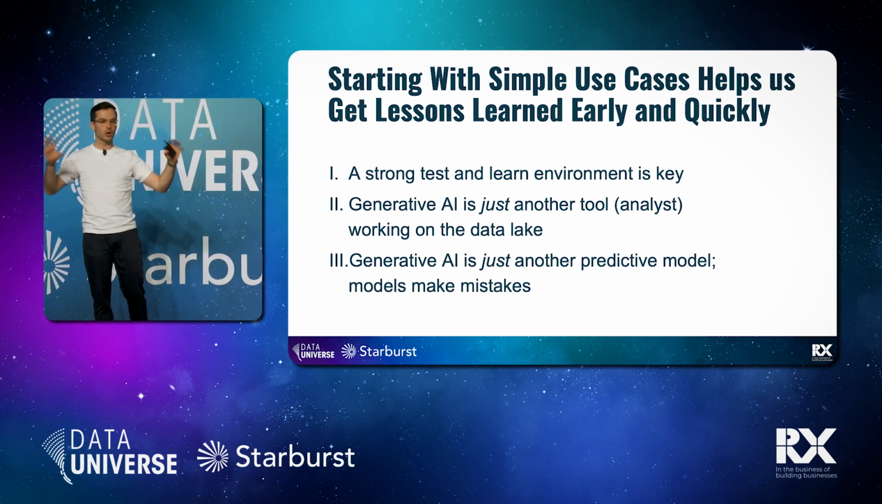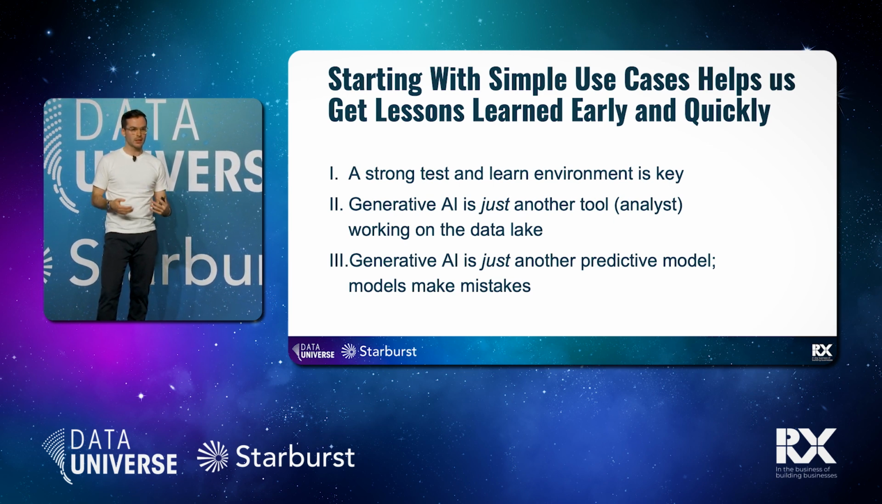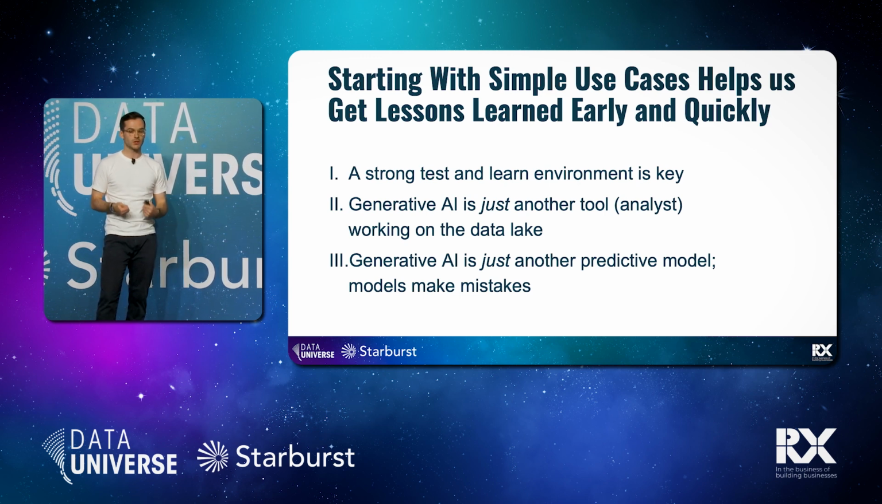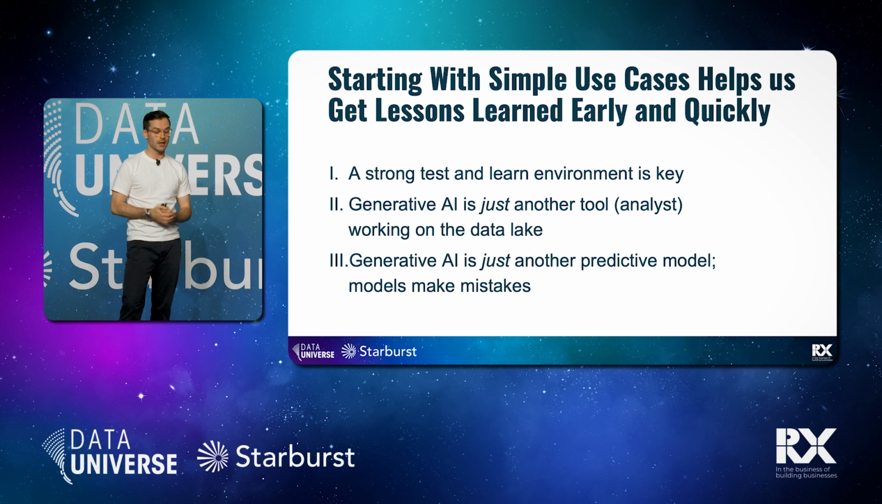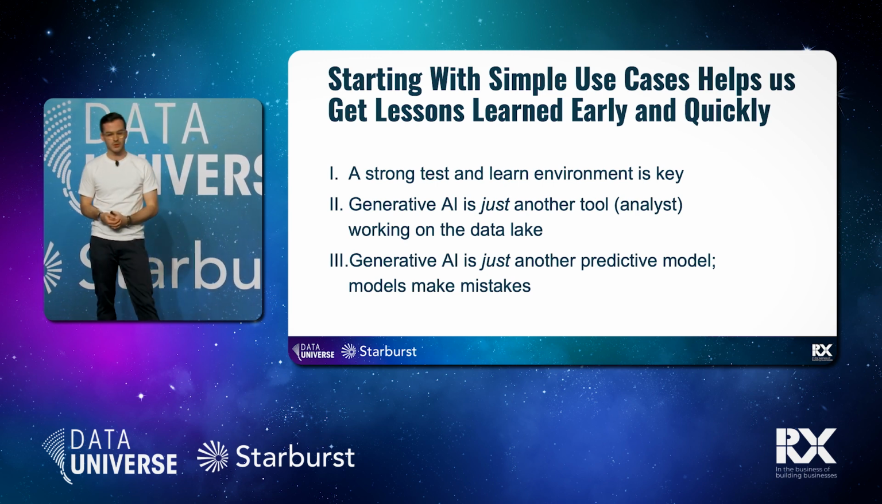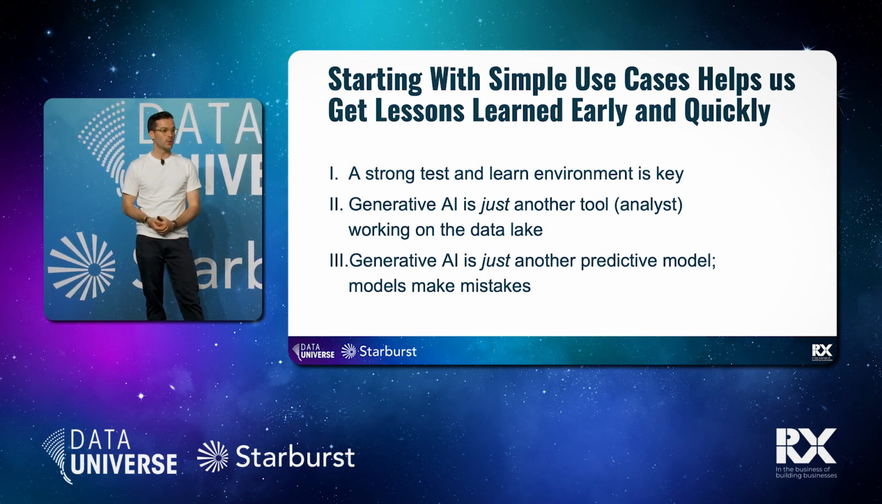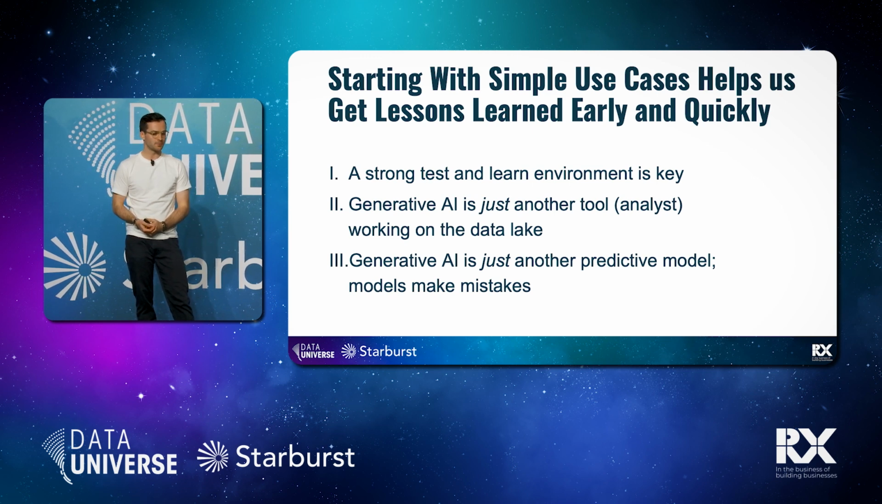I would say sort of the overarching theme that we've really seen is that starting with simple use cases, things like finding insights, extracting insights, really helps us to get our lessons learned quickly, and really helps us to then iterate on that and build the underlying foundation that allows us to then move on to the next level in using generative AI in our data science world. The three lessons I was talking about: strong test and learn environment. Gen AI is another tool that is working on the data lake, and it's another model. So models make mistakes, and we need to account for that.